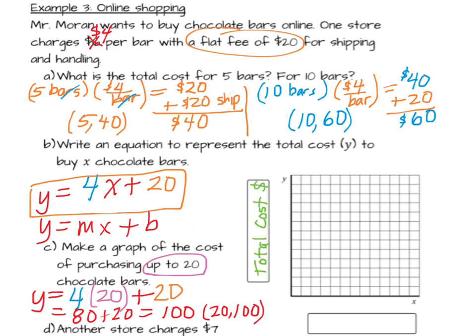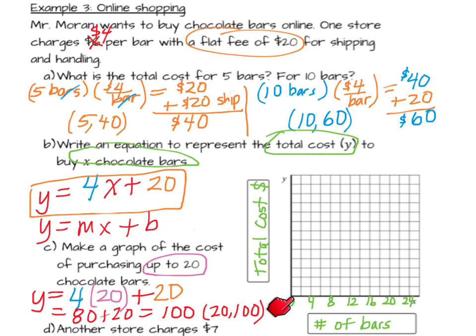Our dependent variable y is the total cost. This is what it says here. Let's circle that. And x is the number of chocolate bars. Now, my number of bars has to go up to 20, so I'm going to count 2 bars per line, and I'm not going to write each number.